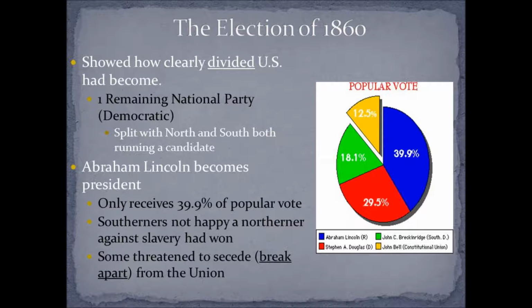In 1860, the election showed how clearly divided the U.S. had become. And if you look at this picture or this chart on the right side, each of those pieces of the pie is a different candidate. So you could see that there was no overwhelming majority and that people had very different opinions. There was only one remaining national party, which is the Democratic Party. And it's split with North and South, both running a candidate. So there was the Northern Democrats and the Southern Democrats. All right. Lincoln becomes president because he wins 39.9% of the popular vote.